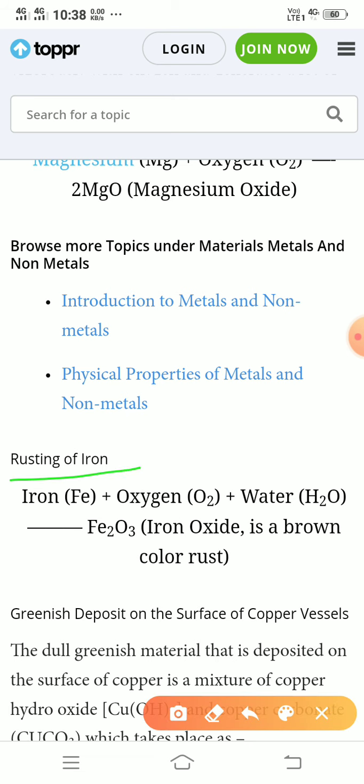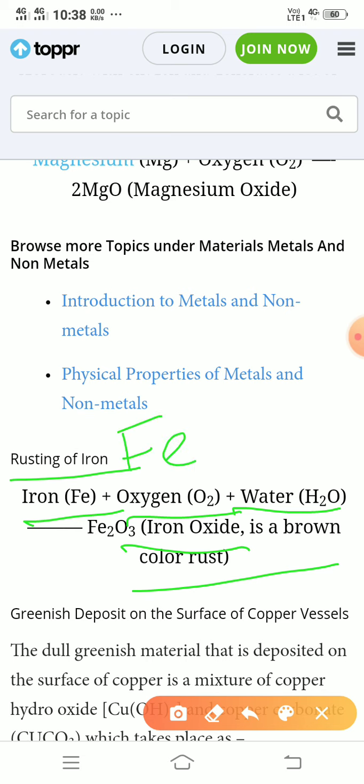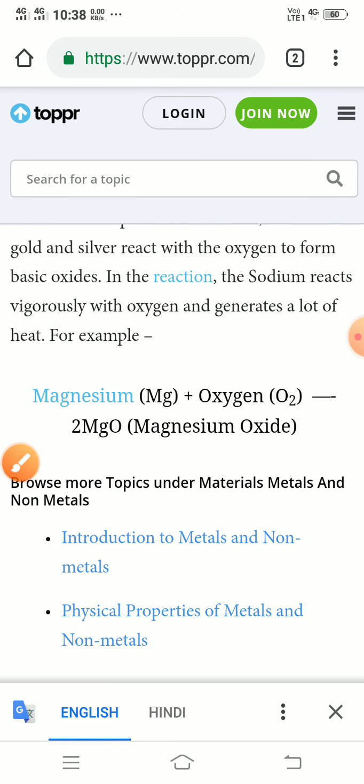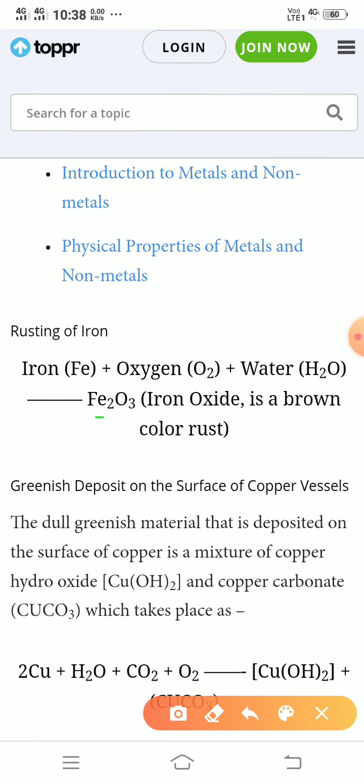The second property we'll discuss is rusting of iron. Clear? So in this case we'll see iron plus oxygen, and in the presence of water we get iron oxide, brown in color, that is called rust. So we take another metal, Fe, iron, and iron reacts with oxygen in the presence of water, so we get iron oxide. In the previous one we got magnesium oxide. In this case we get iron oxide.